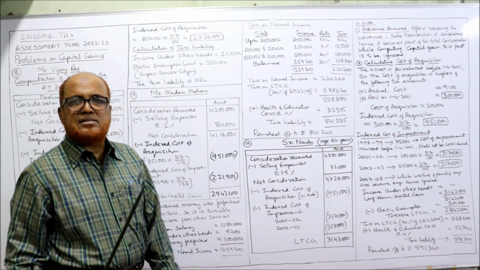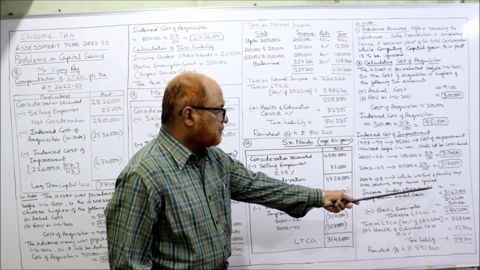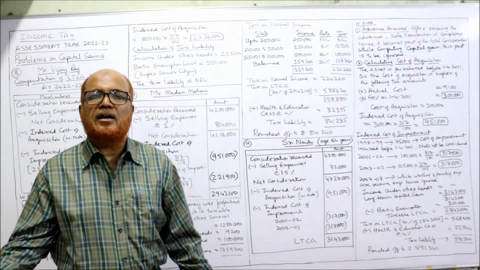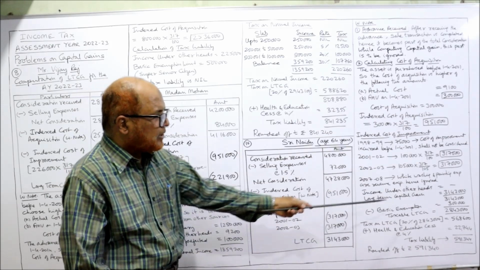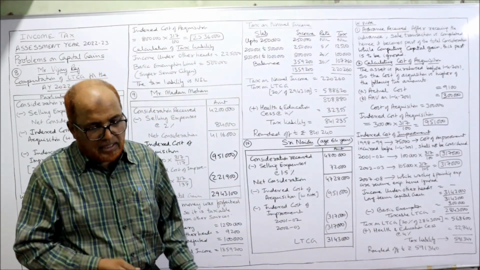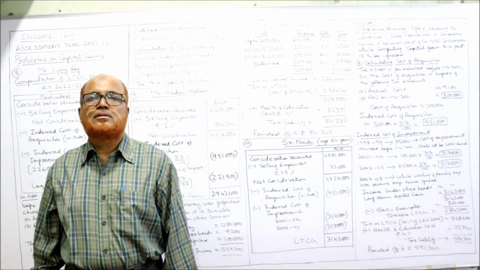Now we have to compute the tax liability. Income under other heads is nil; in the problem it is given no other income. Whereas income from long-term capital gain is 31,43,000. Basic exemption is allowed. The age of the assessee is how much? 64 years.